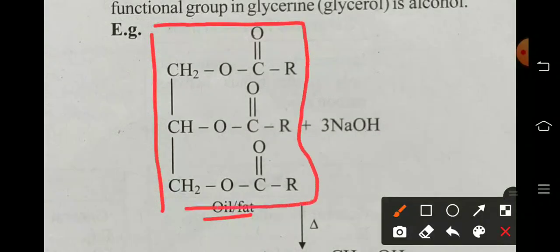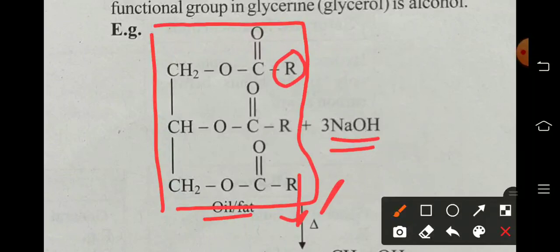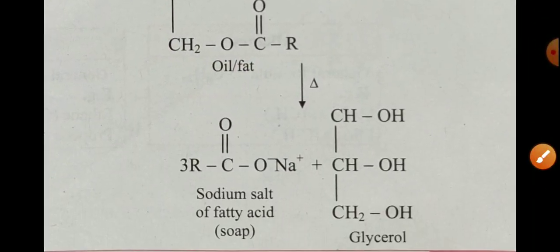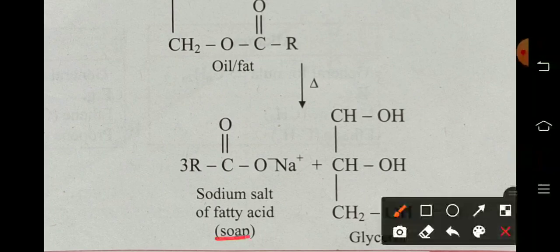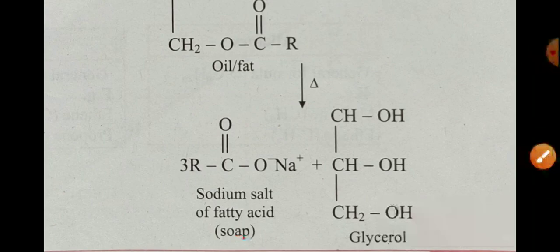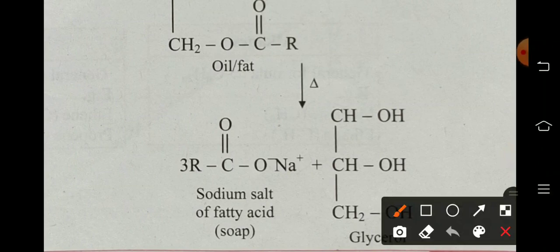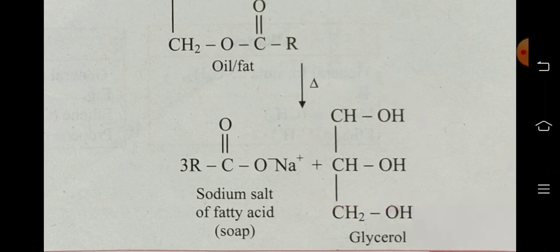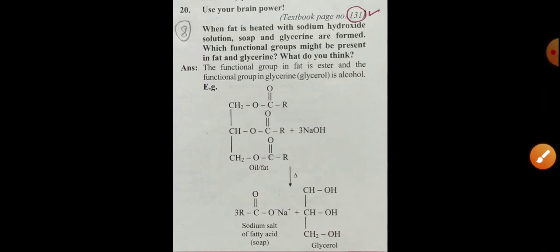In general, this is given. R means nothing but the alkyl group. Any alkyl group is attached here, removing one hydrogen. React with NaOH, that is sodium hydroxide, with the help of heating. The arrow is showing here. The triangle means heating. Then see what happened. The sodium salt of fatty acid is formed, that is the soap, and glycerol is formed. This is glycerol. Check here. All are getting? So this is the answer to that question.